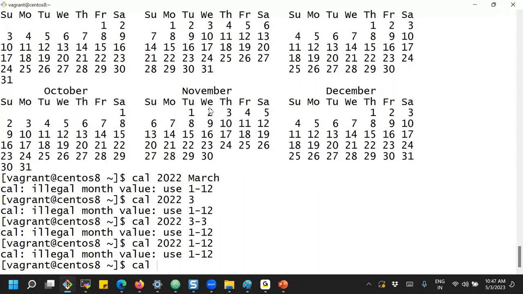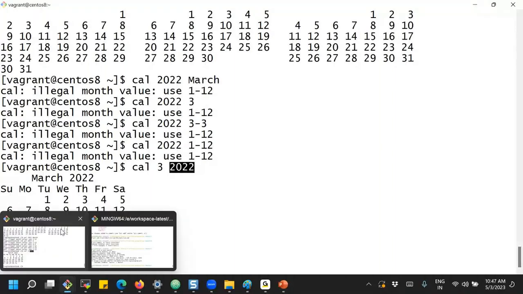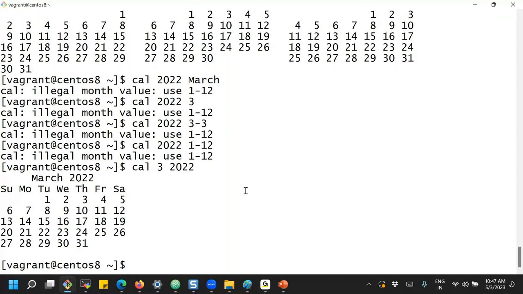So it is asking us this way. Yeah, the calendar, month, and then year. So this way we need to give the month and year. So for a particular month and particular year calendar, yes, you can use this format as well. So calendar, date, and who is a command that gets the current login users information.